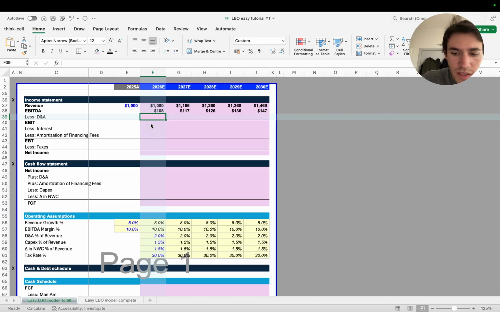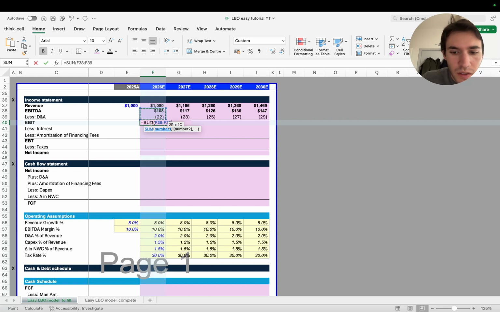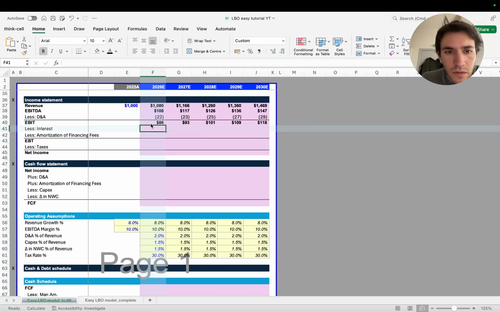Then we have less depreciation amortization. It's going to be as a percentage of revenue, this times -1, sum of the two. And then less interest. We are not going to build this now. We're going to keep it there because the interest is something that you calculate at the end once you've understood how much is the debt amount that you have year on year.